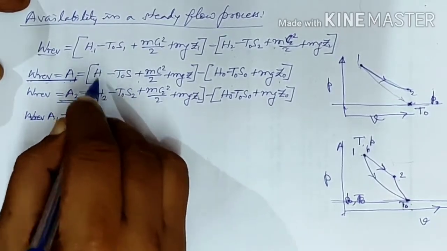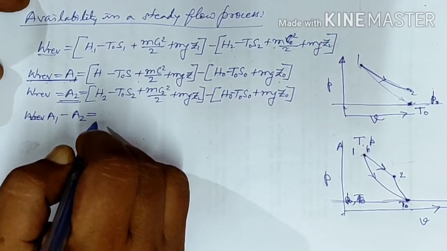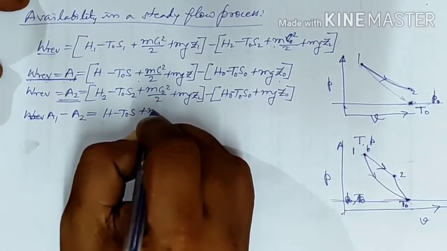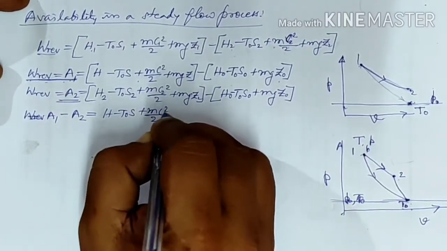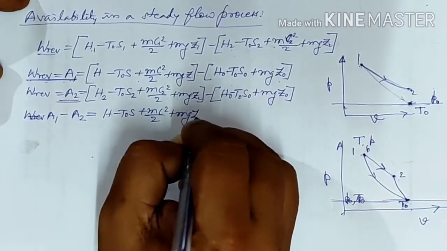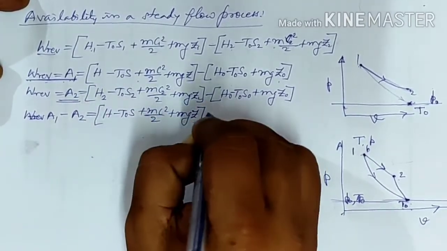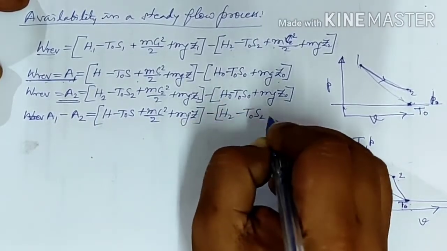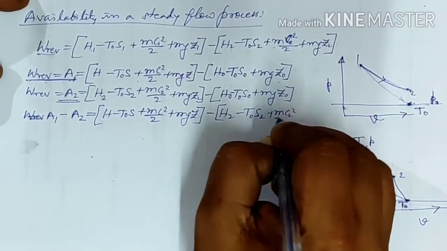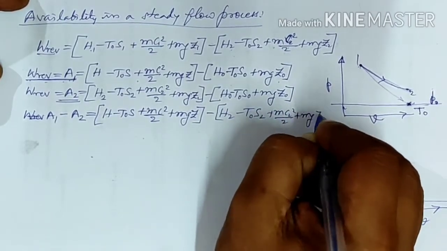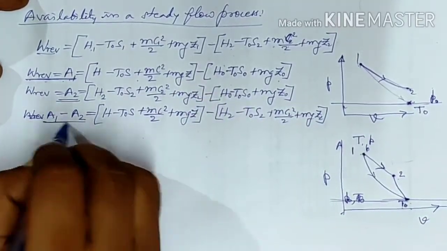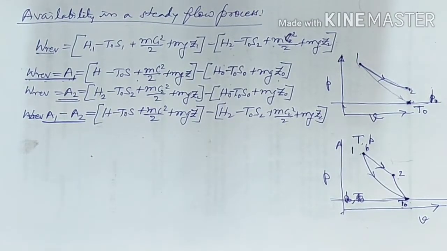So this will become H1 minus T0 S1 plus mC1 square by 2 plus mgz1, minus H2 minus T0 S2 plus mC2 square by 2 plus mgz2, and this term will cancel out. So this is the availability between the 2 points 1 and 2.